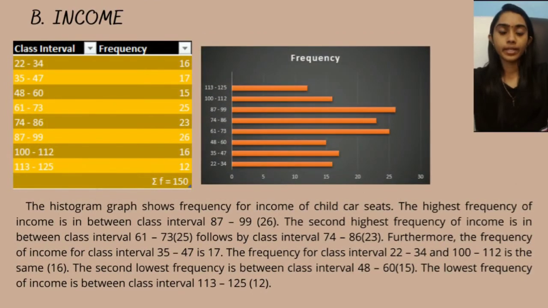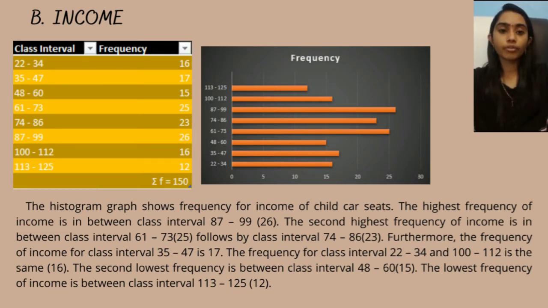B. Income. The histogram graph shows frequency for income of child car seats. The highest frequency of income is in between class interval 87 to 99 in bracket 26. The second highest frequency of income is in between class interval 61 to 73 in bracket 25, followed by class interval 74 to 86 in bracket 23.